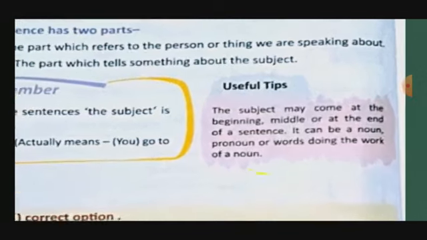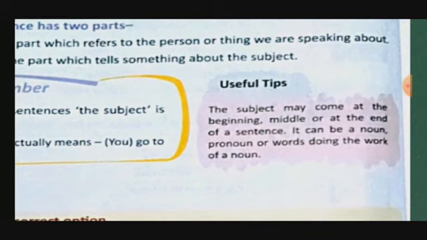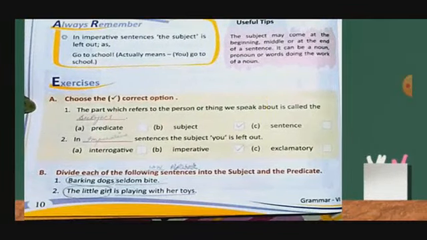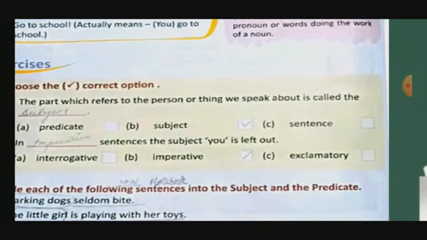This is the most important tip. That's why I am repeating. The subject may come at the end, beginning, middle, anywhere in a sentence. And it can be a noun, pronoun or words doing the work of a noun. Don't think that a person will always be there. Living, non-living, anything can be. Okay. So here, choose the correct option. The part which refers to the person or things we speak about is called subject.